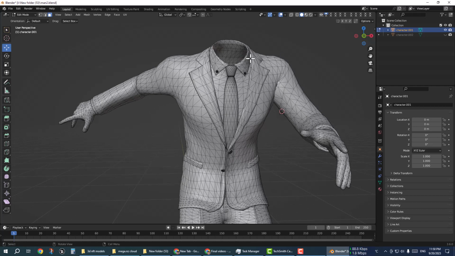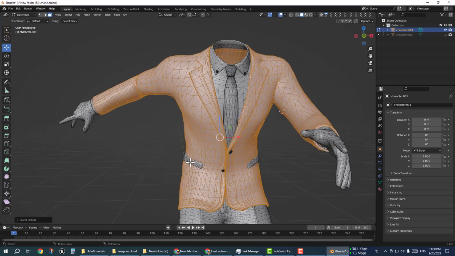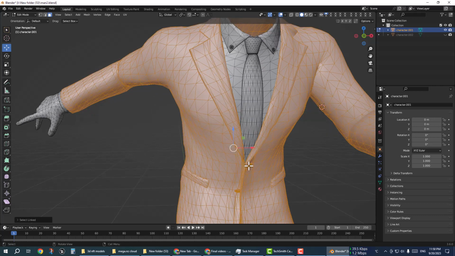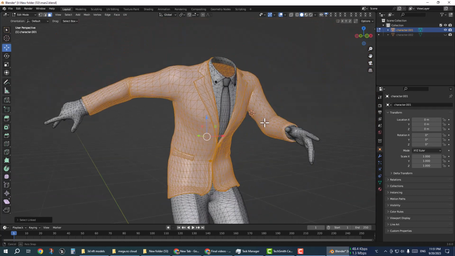Now I am going to hide the head, select meshes one by one and go to separate. I am separating because this does not make a solid very well. This is not a solid mesh, filling holes, so I am going to separate it. This modeling is only for modeling tools, not sculpting. If you are using sculpting tools, there is no need to separate.